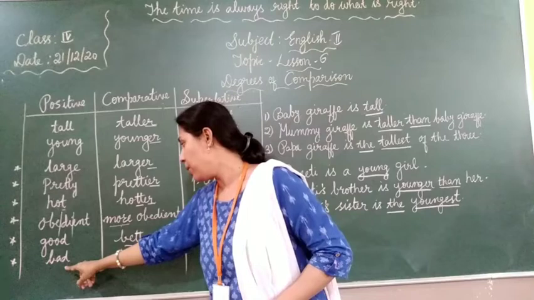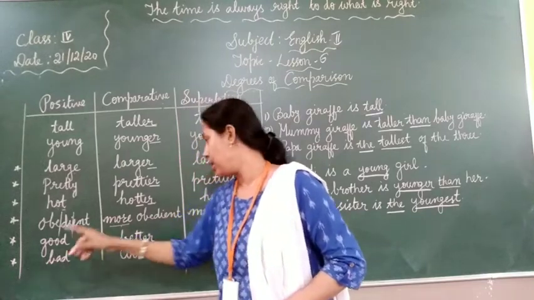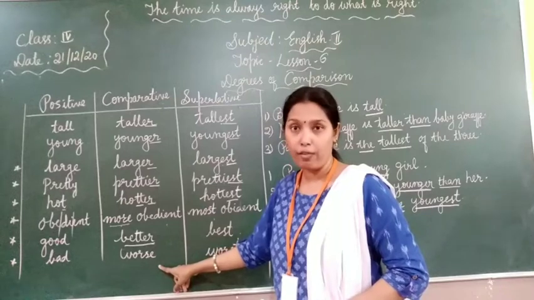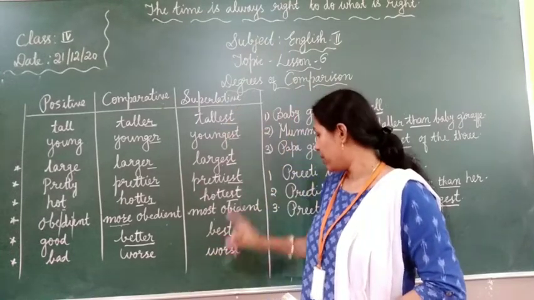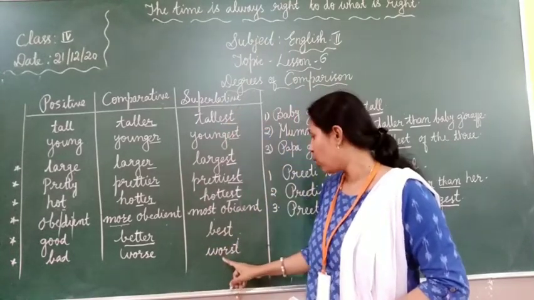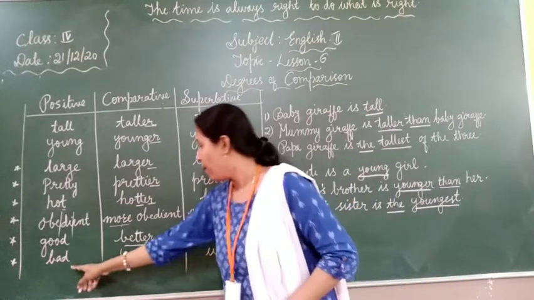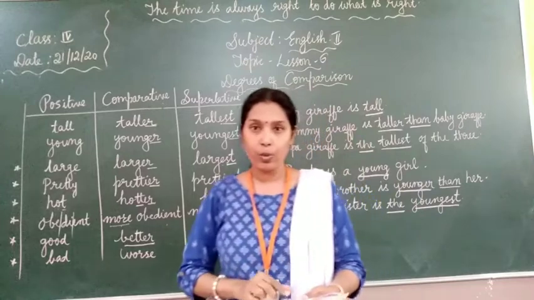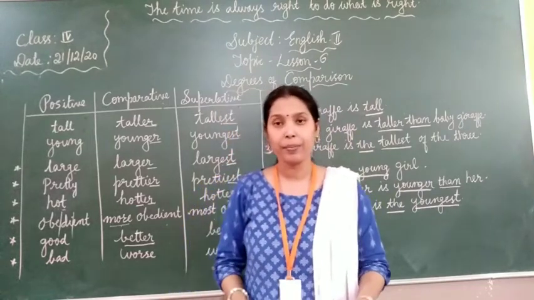Next, one more example, bad in positive degree. When it comes to comparative degree, bad will become worse, and in superlative degree, worst. W-O-R-S-T, worst. So, bad, worse, worst. Okay, children. Now we will move on to the exercises.